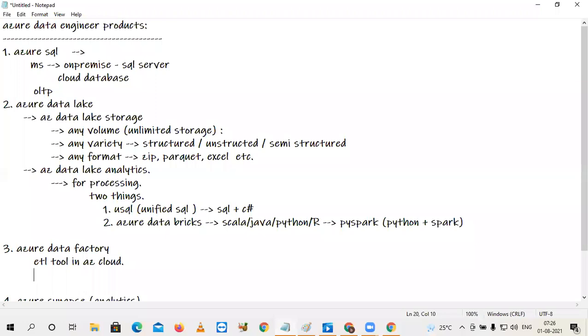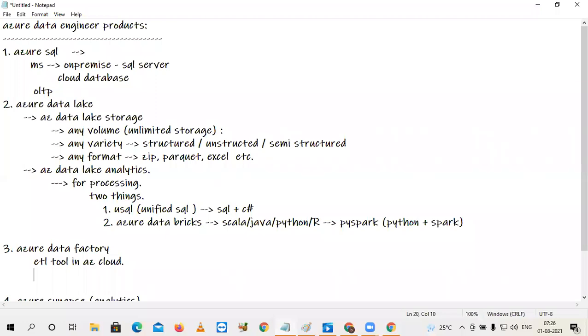Here the data pipeline creation, the data flow pipeline creation, is very simple. Almost 98% without coding, you can perform all the activities of ETL. So that is one of the basic advantages.